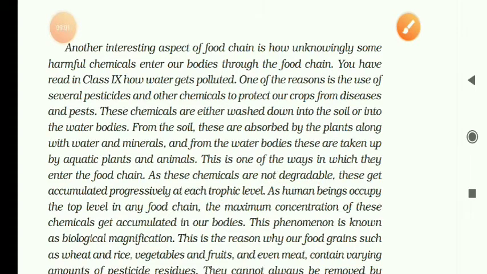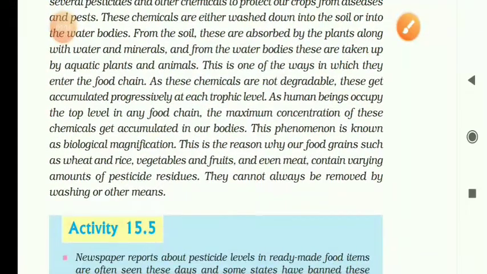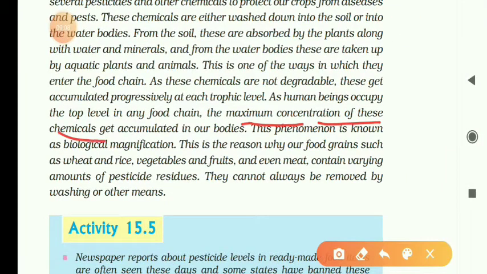As human beings occupy the top level in the food chain, the maximum concentration of these chemicals gets accumulated in our bodies. This process is called biological magnification. This is also a very important question. What do you mean by biological magnification? A progressive increase in the concentration of non-biodegradable substances in organisms at each successive trophic level is known as biological magnification.